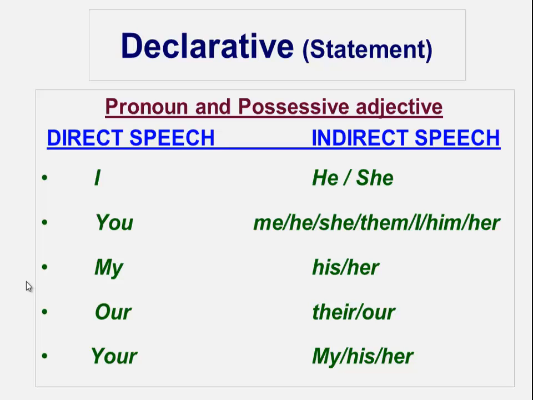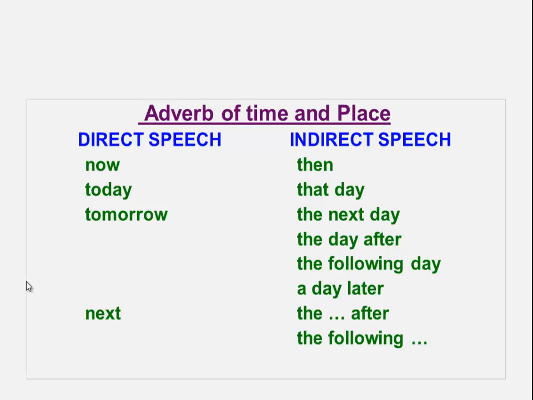Not only pronouns and possessive adjectives change in reported speech, but also adverbs of time and place. For example, now becomes then. Today becomes that day. Tomorrow, you can say the next day, the day after, the following day, or a day later. Next, you say the, and then the word, and then after. For example, next week, the week after, or the following week. Next month, the month after, or the following month.